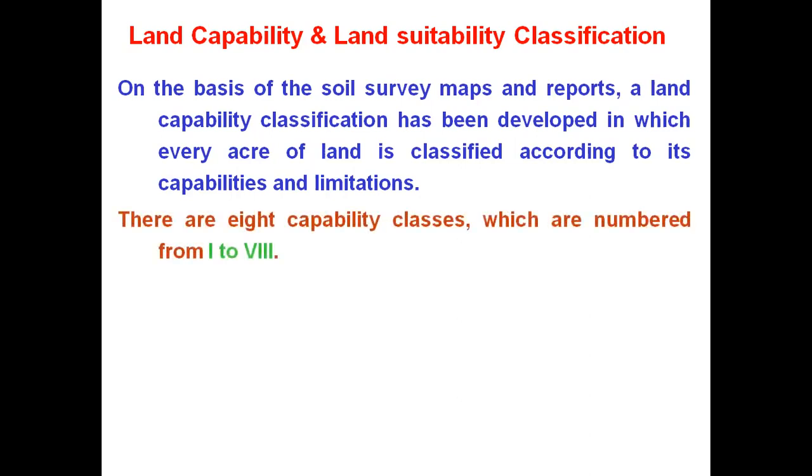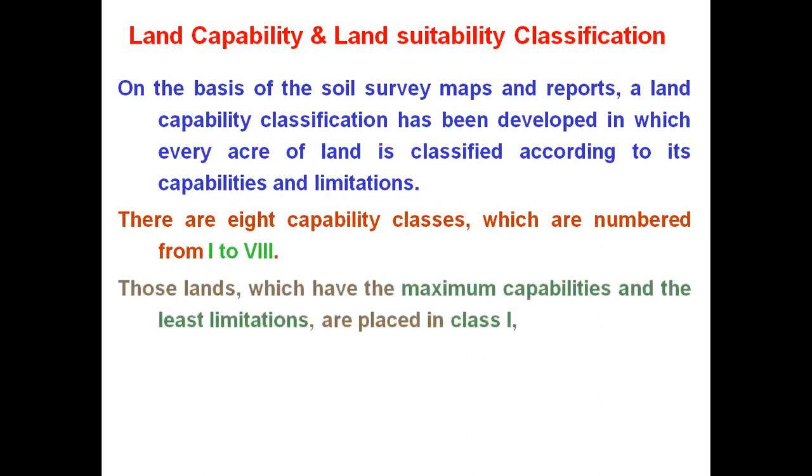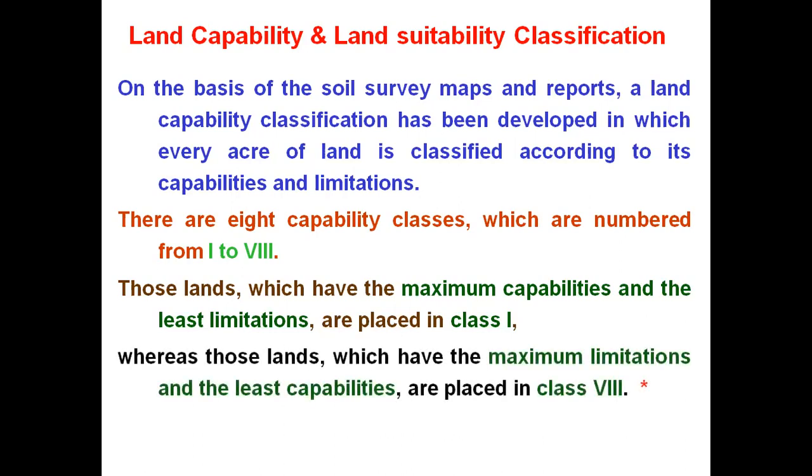There are 8 capability classes, numbered with the Roman numerals one to eight. Those lands which have the maximum capabilities and the least limitations are placed in class 1, whereas those lands which have the maximum limitations and the least capabilities are placed in class 8.